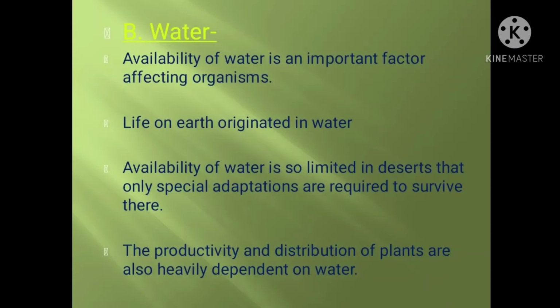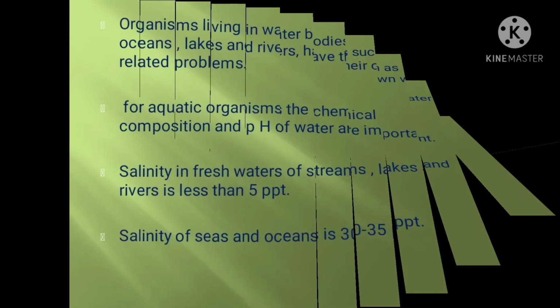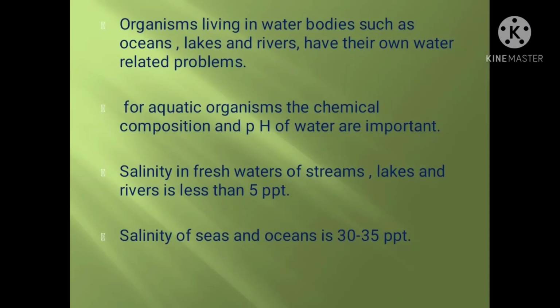Its availability is so limited in deserts that special adaptations are required to survive there. The productivity and distribution of plants are also heavily dependent on water. Now, if you observe organisms living in water bodies such as oceans, lakes and rivers, they have their own water-related problems.